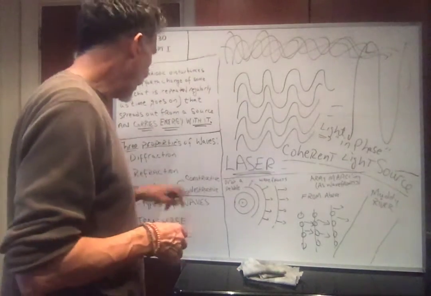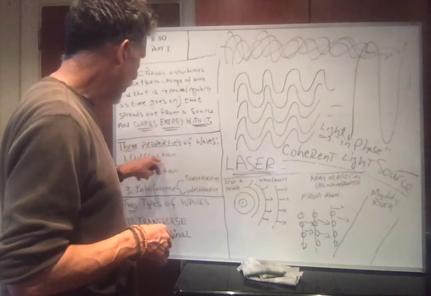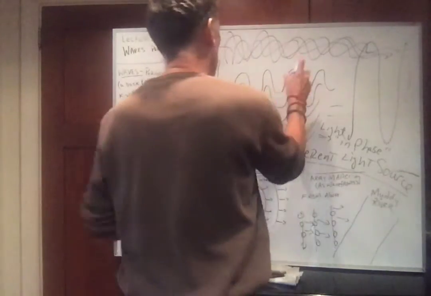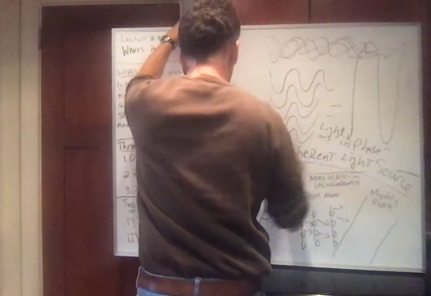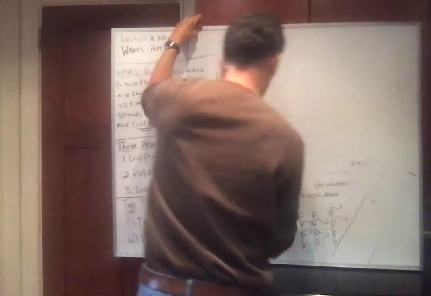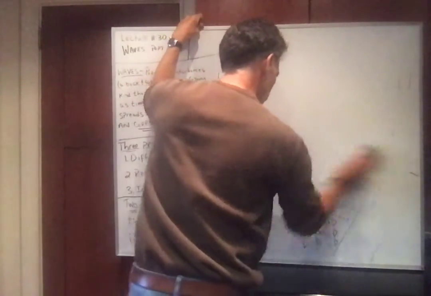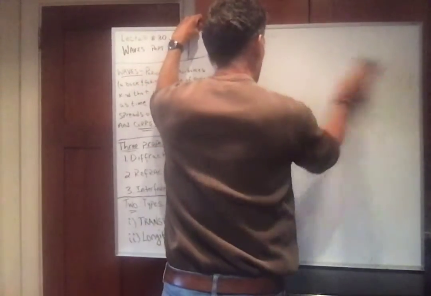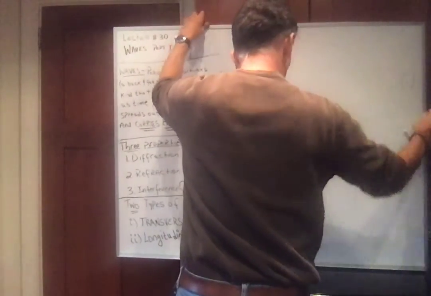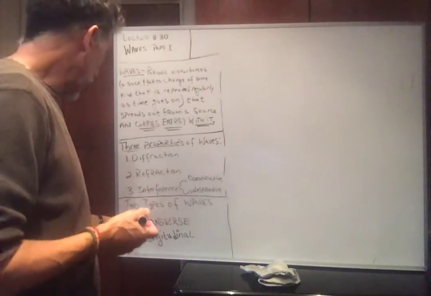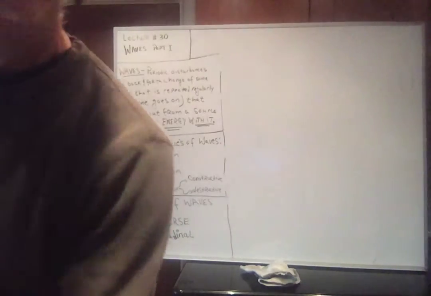All right, so we talked about interference, refraction, diffraction, constructive, destructive. Okay, let's talk for a bit about the two types of waves. The first type of wave we're going to talk about is something called a transverse wave.